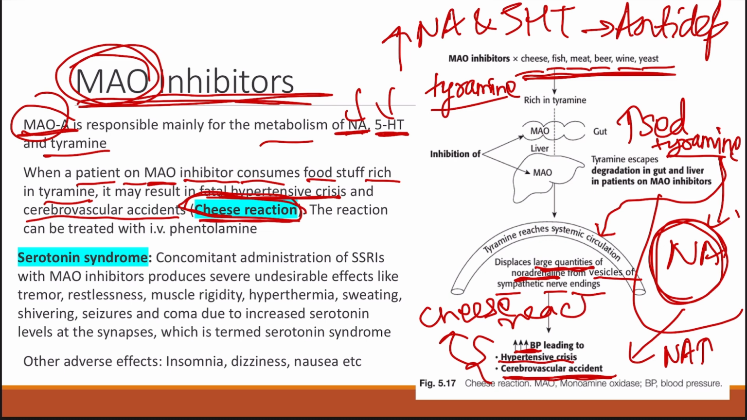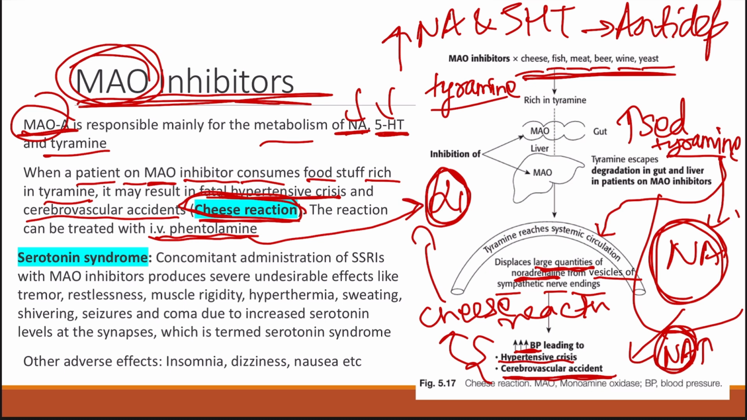And since the increase in BP is because of the increase in noradrenaline, it basically acts via the alpha-1 receptor by stimulating the alpha-1 receptor. So for managing cheese reaction, we use intravenous phentolamine, which is basically an alpha blocker, so as to decrease the hypertension. So this is one reaction which we need to know in case of monoamine oxidase inhibitors, that is the cheese reaction, very important. And it is managed by using intravenous phentolamine.